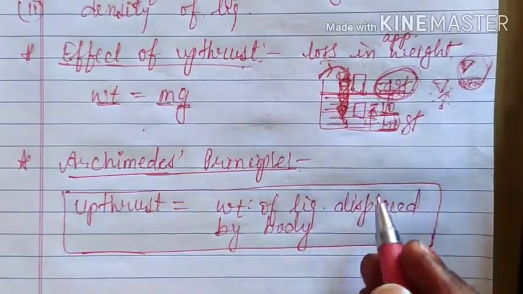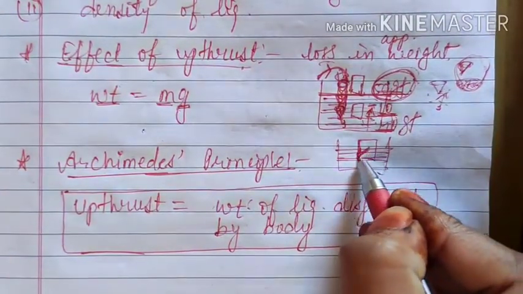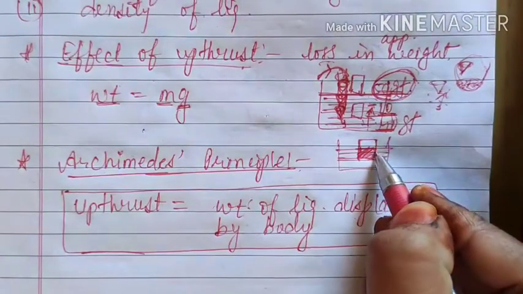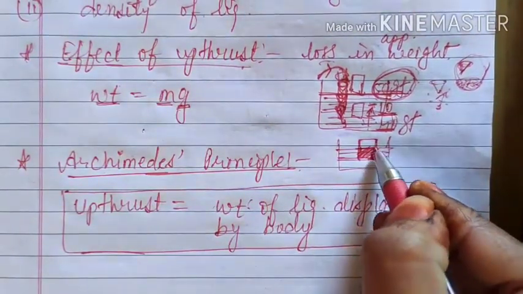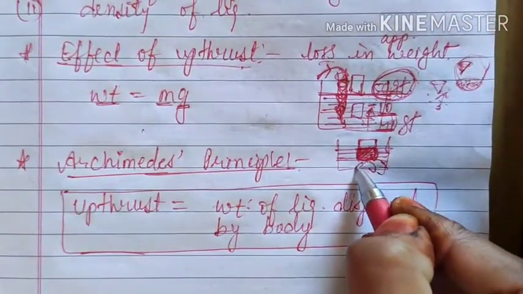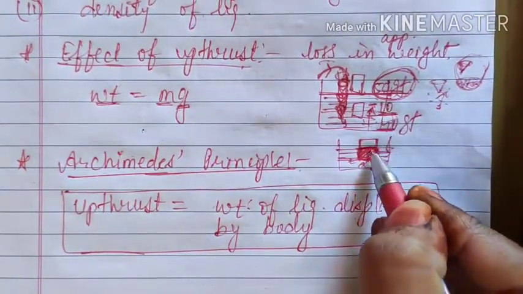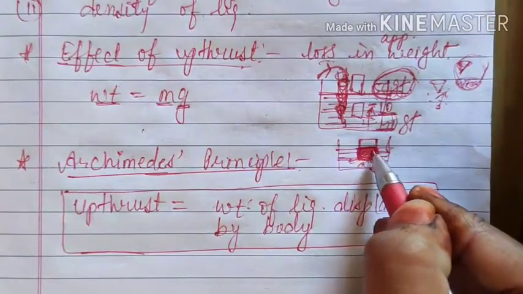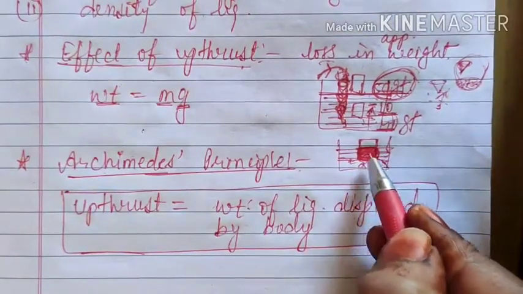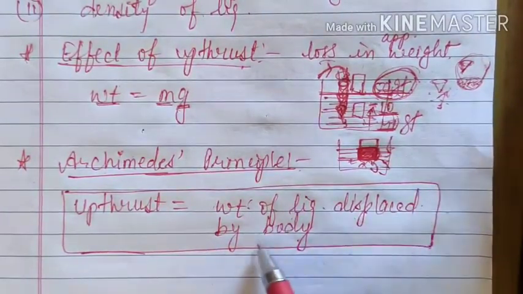That means, as we already discussed in the last class, upthrust will be exerted on the portion which is inside the liquid, and if the solid body has to sit or immerse inside the liquid, first it has to create this much vacuum space; it has to displace these water molecules to adjust itself. That means upthrust will act according to the volume of the body inside the liquid, and the body will displace liquid equal to its volume inside it. That's why we say weight of liquid displaced by the body.